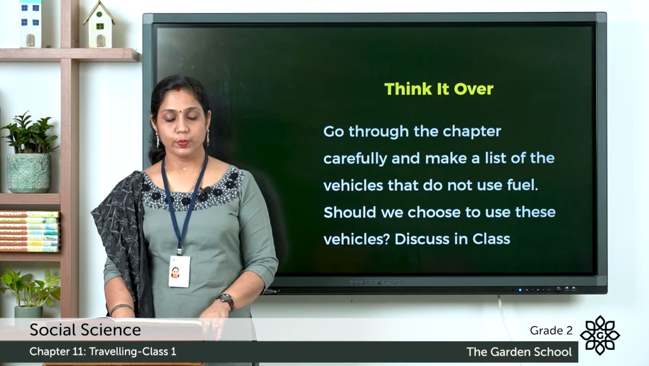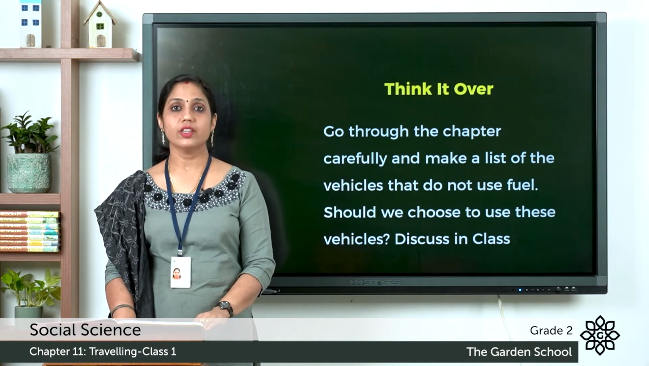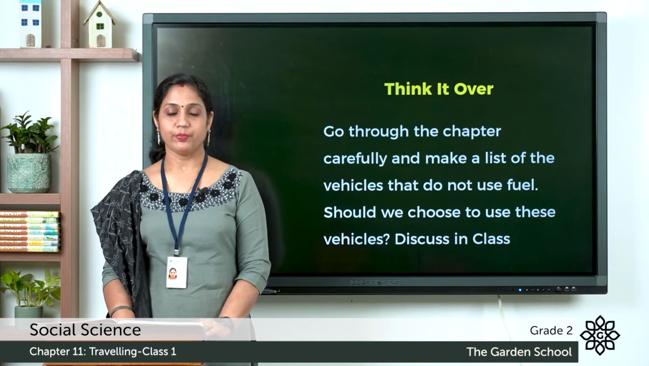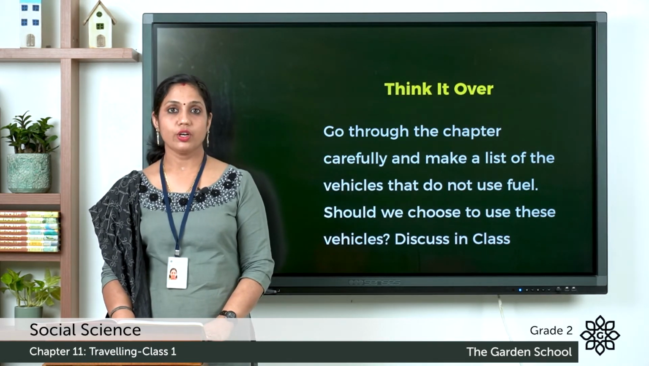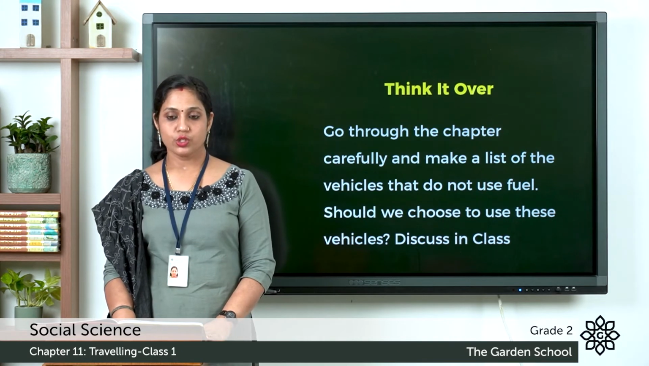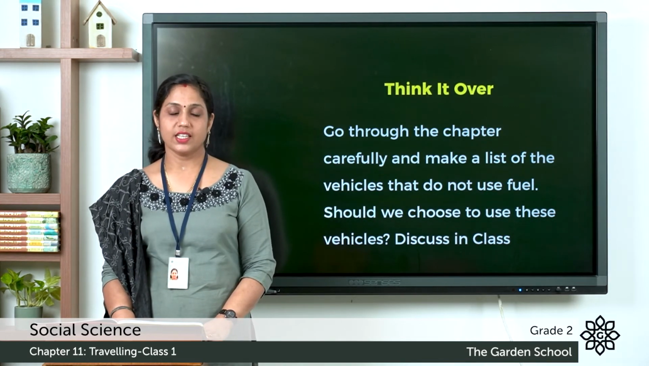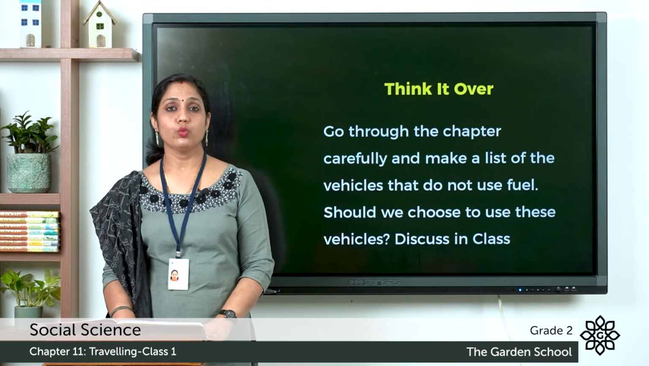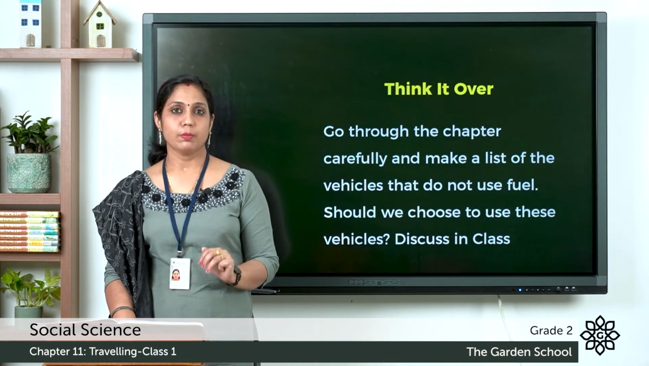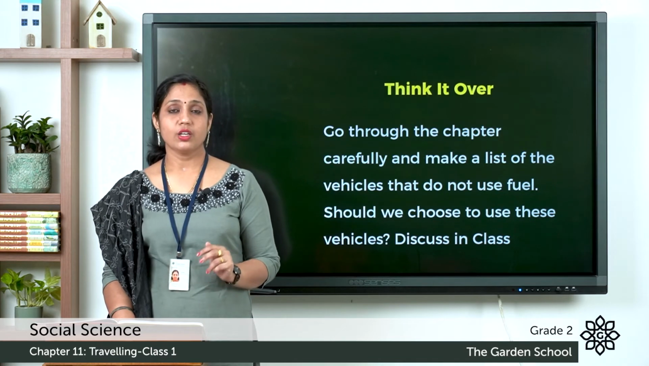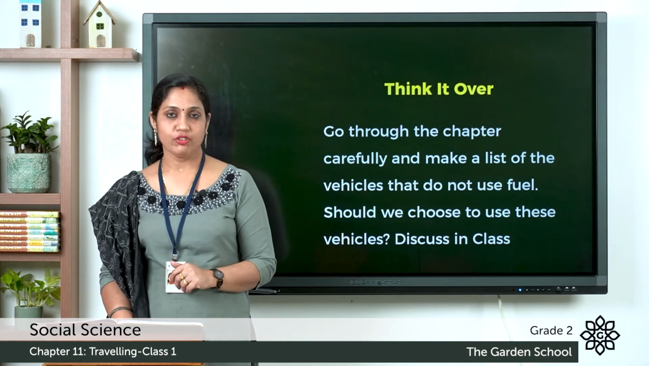Next, let's move on to page number 68. We have think it over. So let's see what is the question. Go through the chapter carefully and make a list of the vehicles that do not use fuel. Should we choose to use these vehicles? Discuss in class. So find out which vehicles don't need fuel. Vehicles like bicycle, bullock cart, horse cart don't need any fuel.